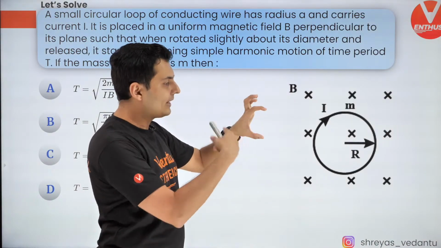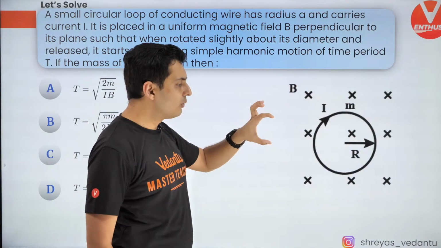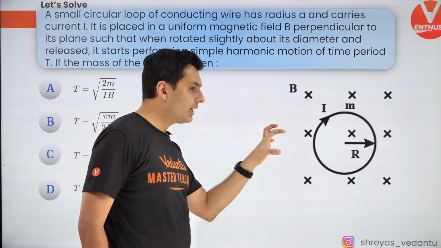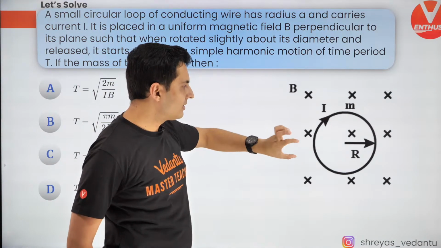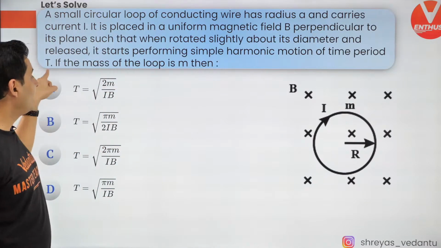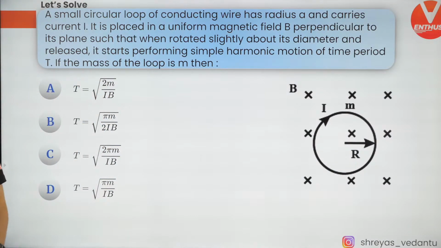If you take a coil carrying current in a magnetic field, it would love to be in a certain position. But if you tilt it, there will be a torque which will restore it, and it will oscillate about its diameter. The question is, find the time period of the oscillation.